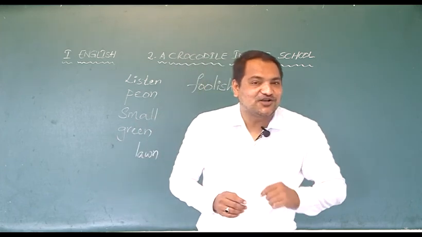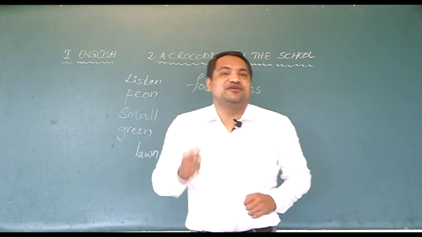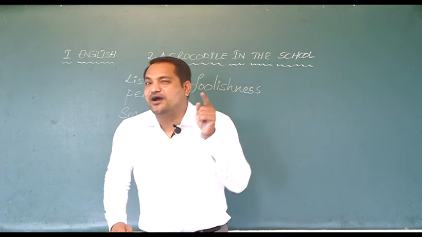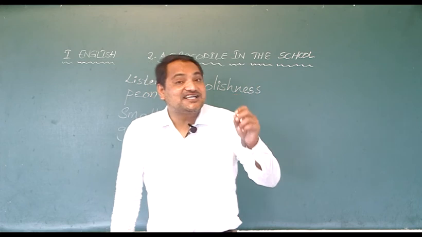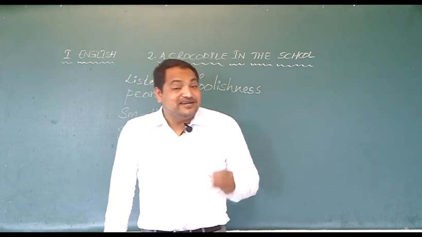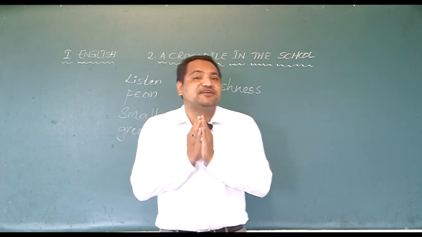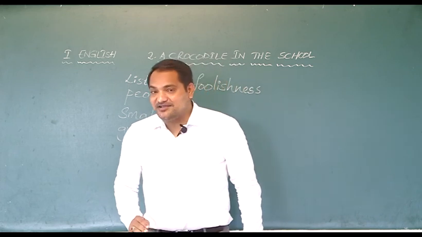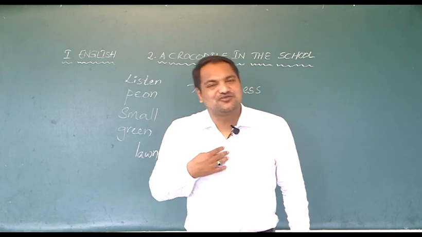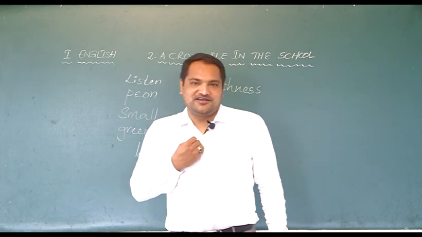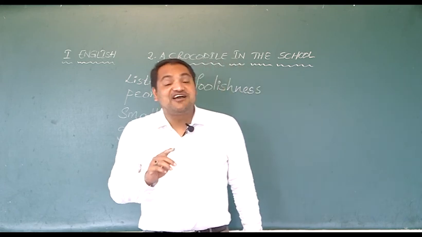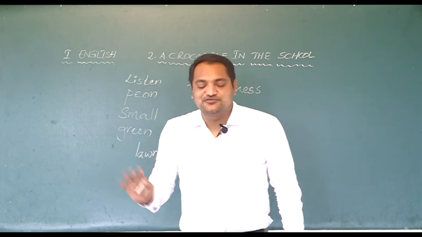See, that's the quality of good children. When they commit a mistake, they apologize. They ask for sorry. Immediately, Gaurav asked for an apology to Rupali ma'am. "Ma'am, it's my crocodile, it's my toy. I'm sorry, I shouldn't have brought it to school."